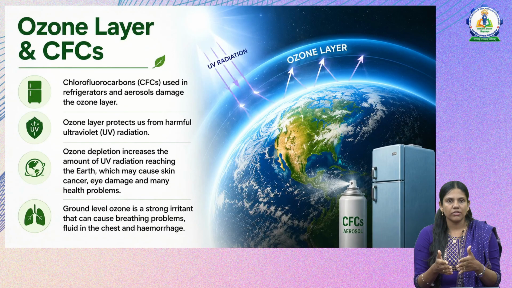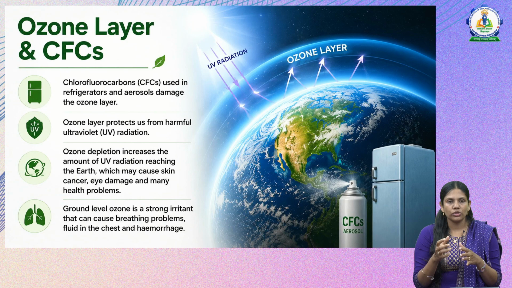Next we will see how CFCs are affecting the ozone layer. Chlorofluorocarbons, CFCs for short, are used mostly in refrigerators and aerosols, and these damage the ozone layer. Now what happens if the ozone layer is damaged? The UV radiation coming from the sun is reflected back by the ozone layer, so the radiation will not directly affect the living organisms on the earth.